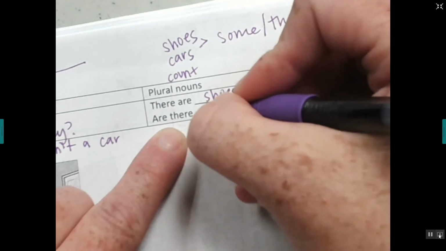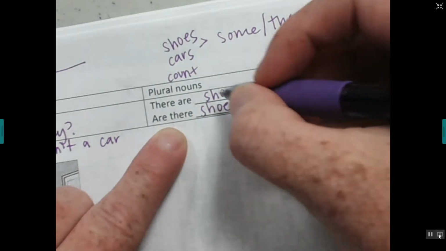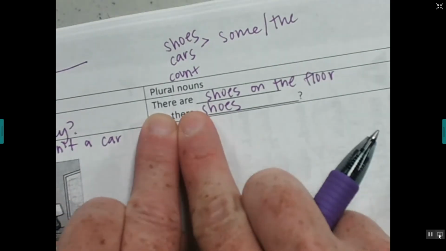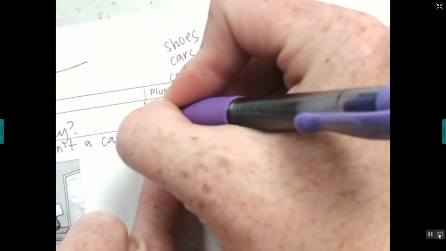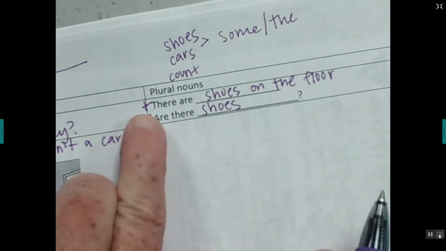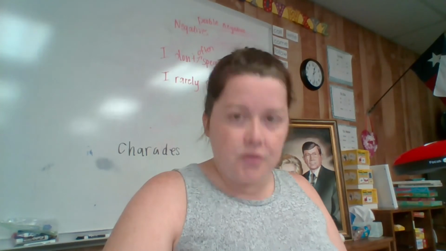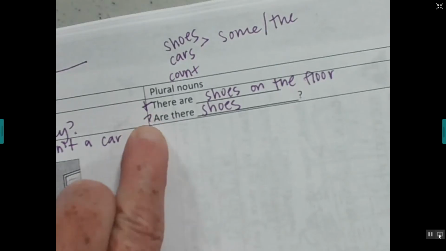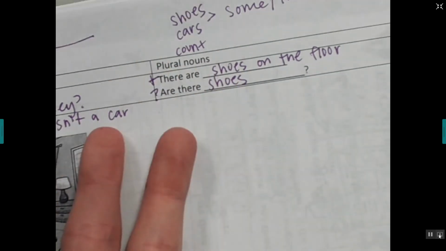Are there shoes on the floor? So look, it's the same. This is the positive: there are shoes on the floor. This is the question: are there shoes? You take there are and flip it.